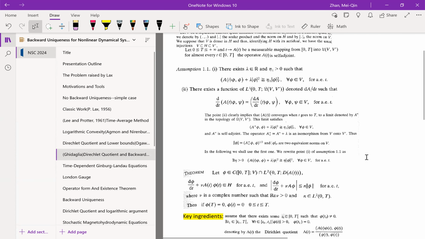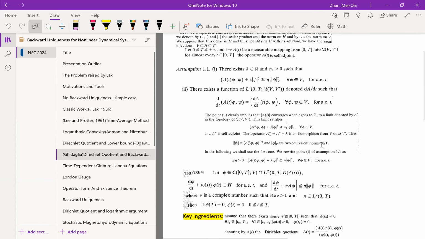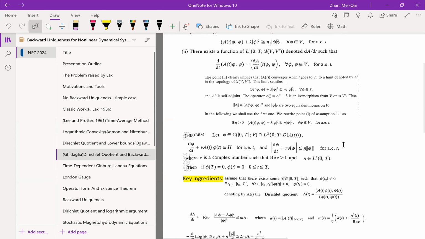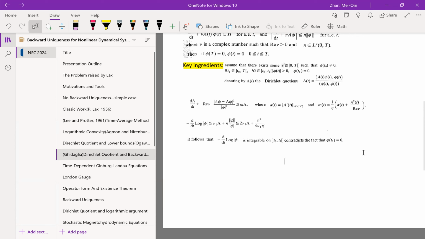And in 1985, Ghidaglia used that Dirichlet quotient to show the backward uniqueness for equations of the form d phi/dt + A phi, where phi belongs to H, and is bounded by d phi/dt + V phi, where A phi is bounded below by the L2 norm of V. So here he extended the previous result, and the key ingredient is defined as the Dirichlet quotient, capital lambda(t) equal to the inner product of A(t) phi(t) with phi(t), divided by the inner product of phi(t) with phi(t) itself.